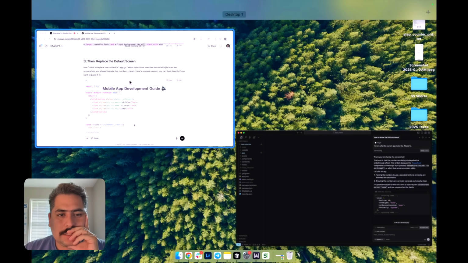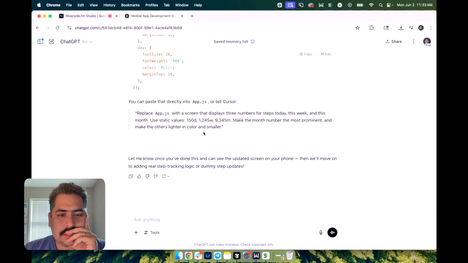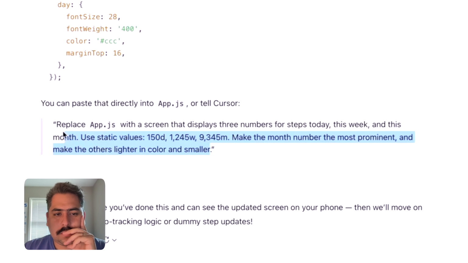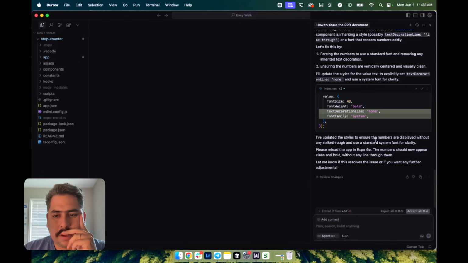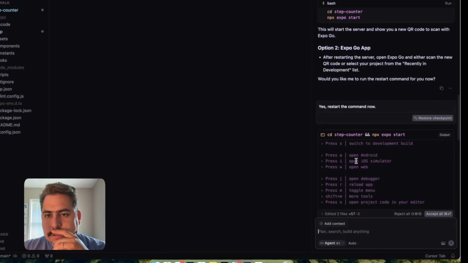Okay. So as it's working in the background, I'm going to see, maybe this is wrong to do, but replace the app.js with the screen. So I'm going to do a little bit of both here. I don't even see where it says app.js, right? Like, is that even in here? So let's actually see if it just did it without me needing to use ChatGPT. I need to restart the server again. Okay, okay, let's restart this thing.